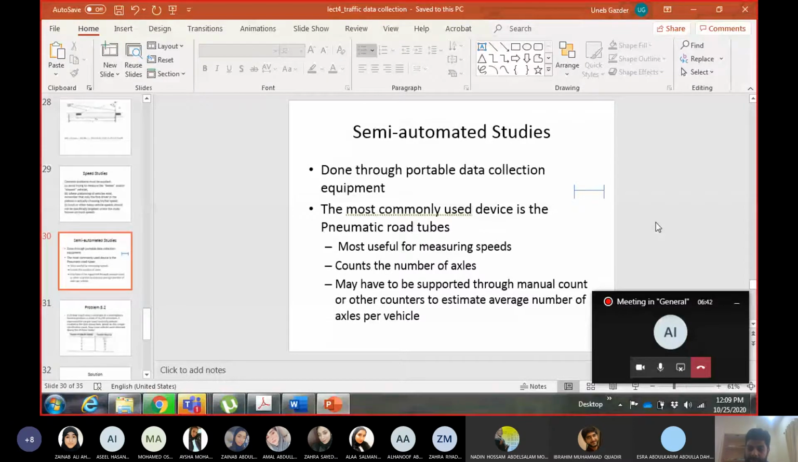Right? Because distance is the spacing between the two axles, and the time is the time difference between the crossing of the two axles upon the tube. Okay, so using the axles, you can measure the speed.